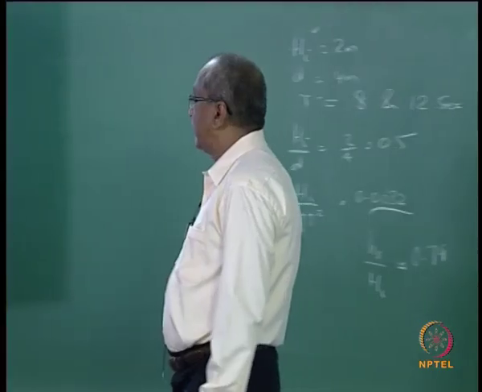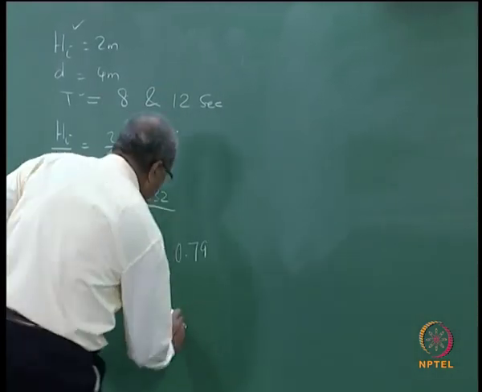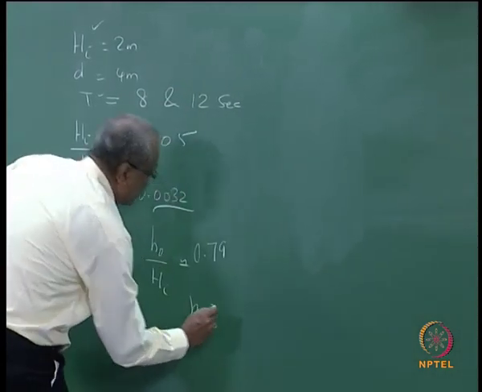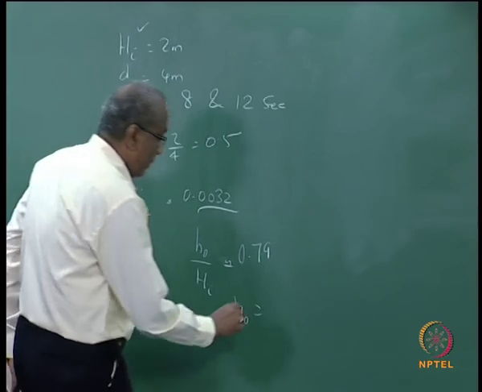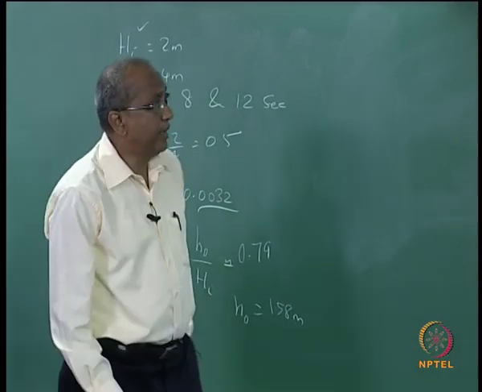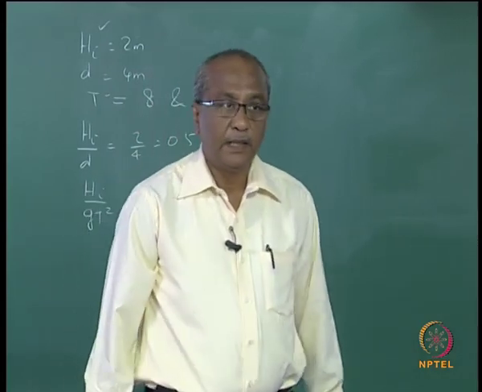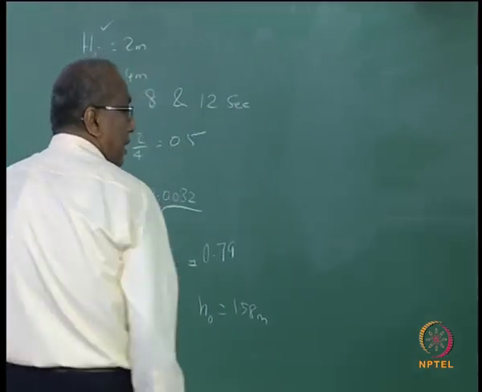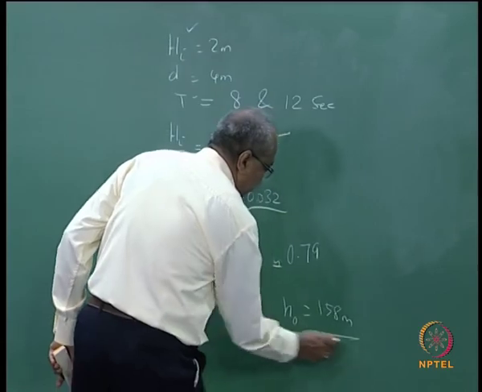So in this case your H naught is going to be 1.58 meters, okay. So this is your H naught.